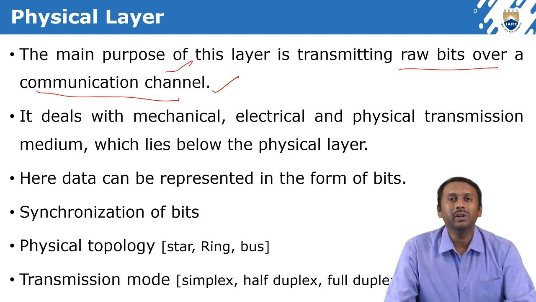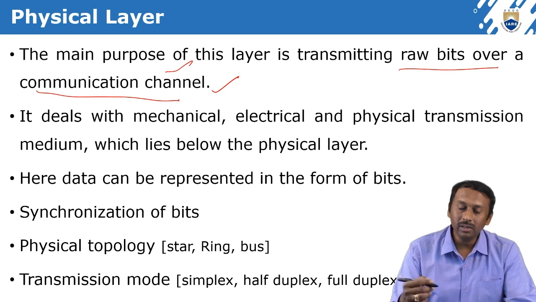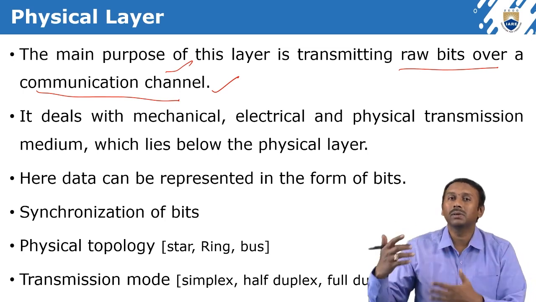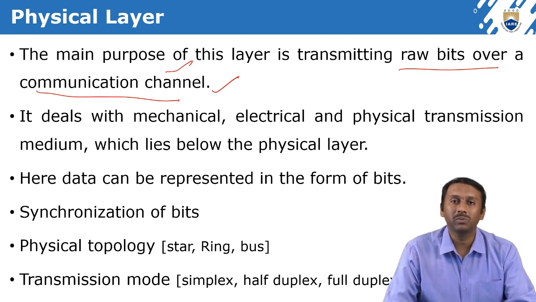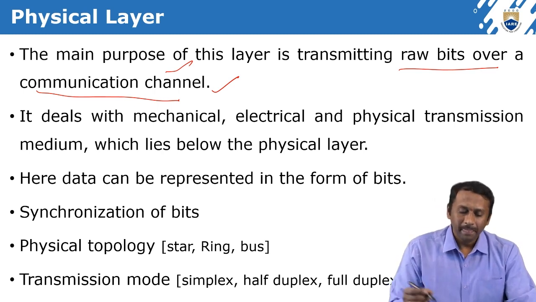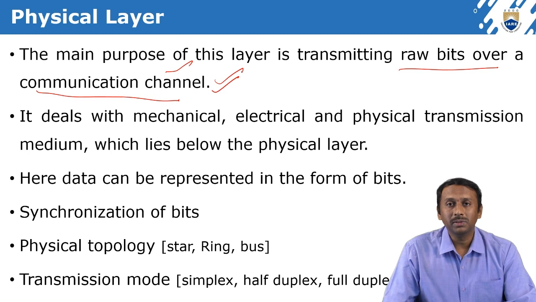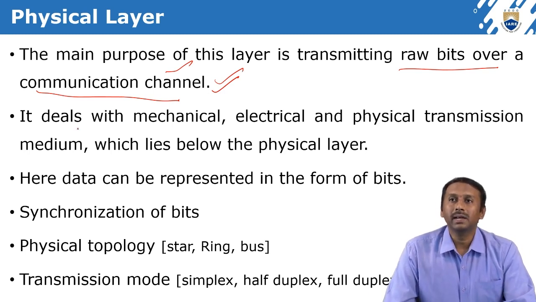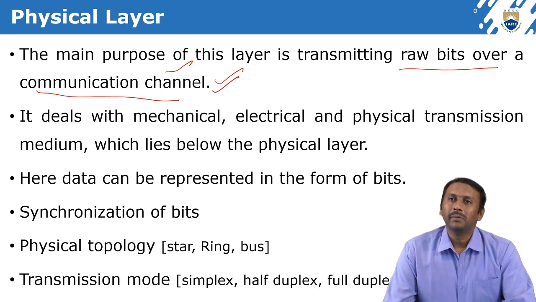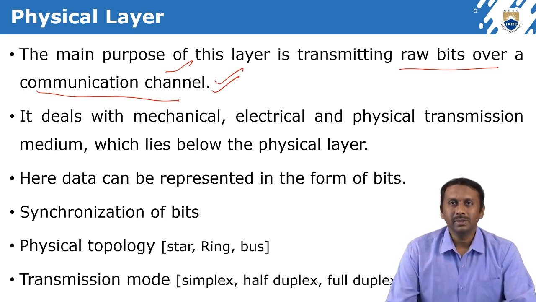A communication channel may be wired or wireless. Clear? Again, in the wired communication channel we have some types, like different types of cables. Those things are a different concept we will discuss later. It deals with the mechanical, electrical, and physical transmission medium which lies below the physical layer, right?